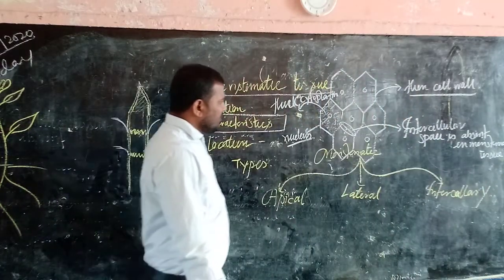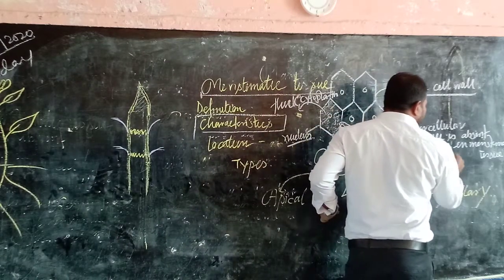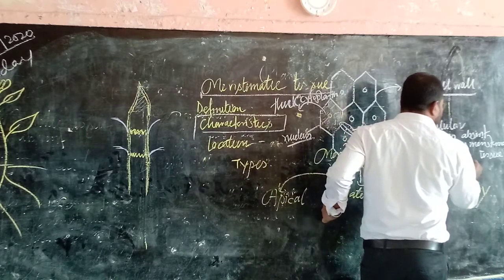Next, vacuole will be absent. Vacuole is absent in meristematic tissue.